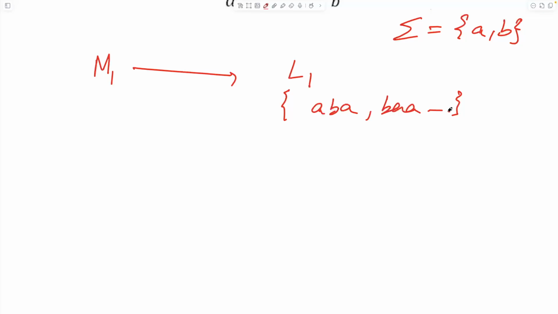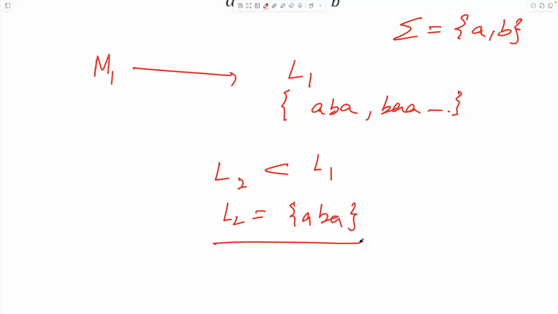These kinds of patterns are present inside the language. Now suppose that another language L2 is a proper subset of L1, and L2 is equal to ABA. This instantiation of L2 and L1 holds with the fact that L2 is a subset of L1, because the elements of L2 are also present in L1.